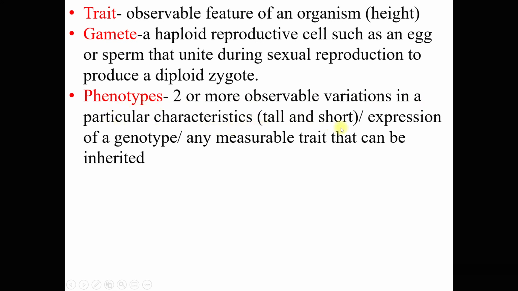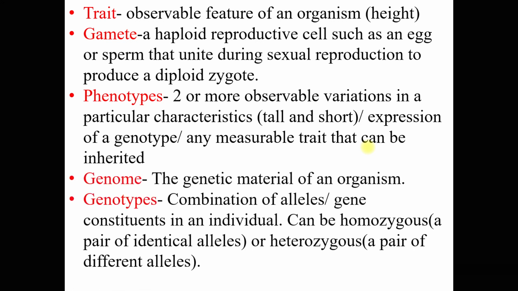Okay, next, phenotype is defined as two or more observable variations in a particular characteristic, such as tall and short. Okay, and then straight hair and curly hair, for example. And then phenotype is also defined as expression of a genotype or any measurable trait that can be inherited. Okay, genome is the genetic material of an organism.